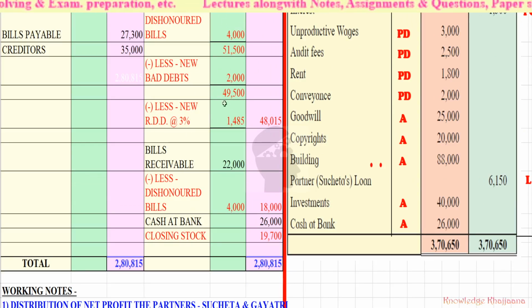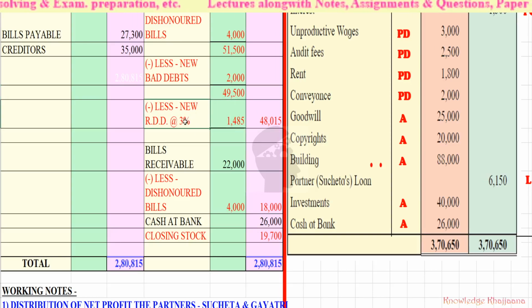I have told you and taught you this many times. Once I had asked such a question in one of the quizzes also. Okay, now, so these were the debtors, remaining debtors after doing both adjustments. Okay, now we will calculate the percentage RDD on this amount. What is meant by this percentage RDD? I have also explained to you in my earlier lecture why this percentage RDD is calculated at the end and what is meant by this RDD.